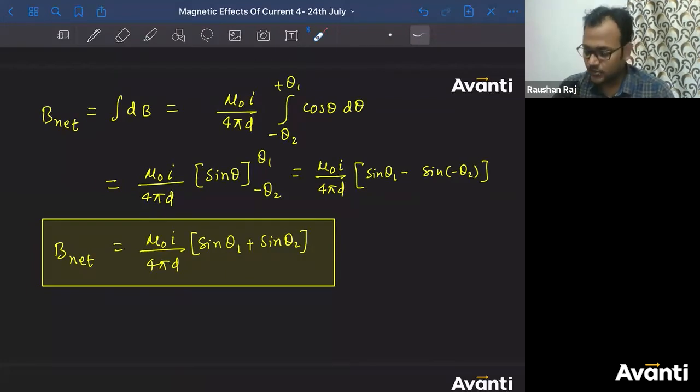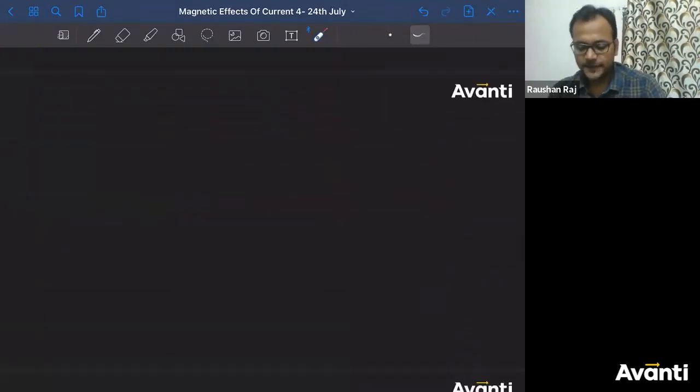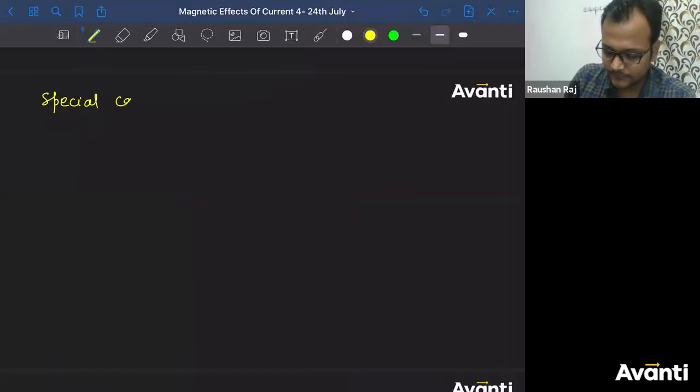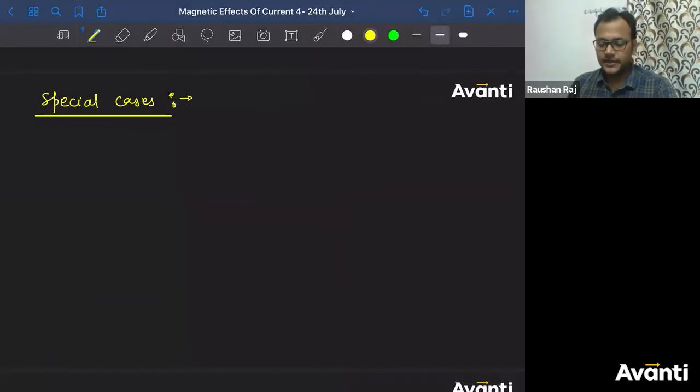And let us come to a conclusion that the derivation that we have done using Ampere's circuital law for an infinite current carrying wire is correct. Okay? It is somewhat linked, Pratish, somewhat linked. So let's start, okay? So now we are talking about special cases. What do special cases mean?